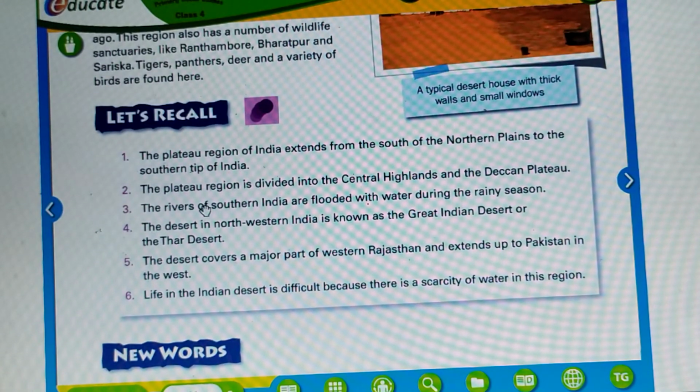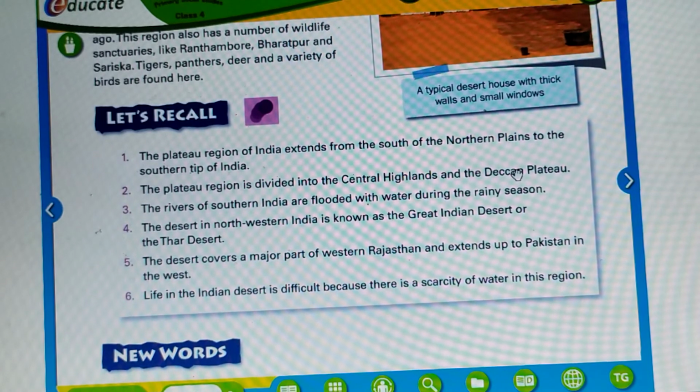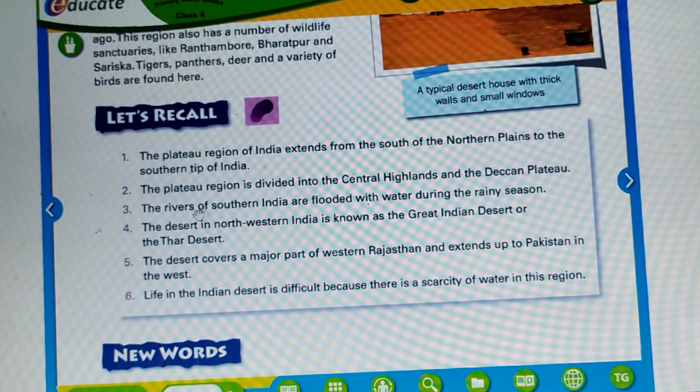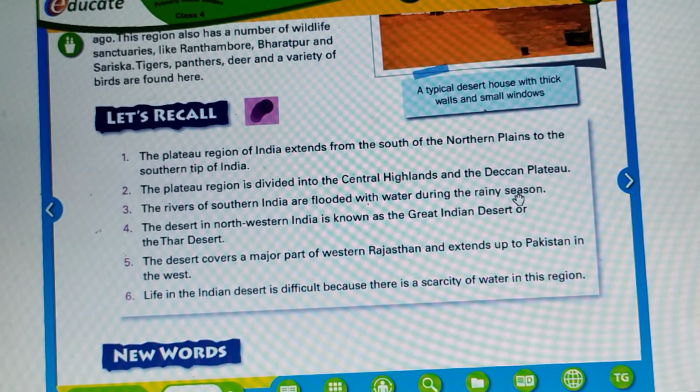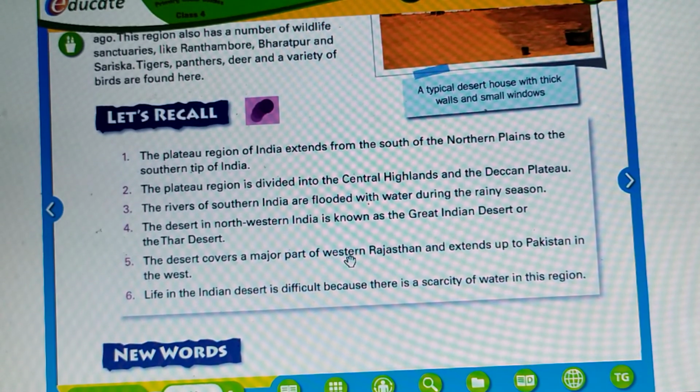We'll quickly go through the recap. Let's recall. The Plateau region in India extends from south of the northern plains to the southern tip of India. The Plateau region is divided into the Central Highlands and the Deccan Plateau. Rivers of South India are flooded with water during the rainy season. They are not perennial. The desert region in northwestern India is also known as the Great Indian Desert or Thar Desert. The desert covers a major part of western Rajasthan and extends up to Pakistan in the west.